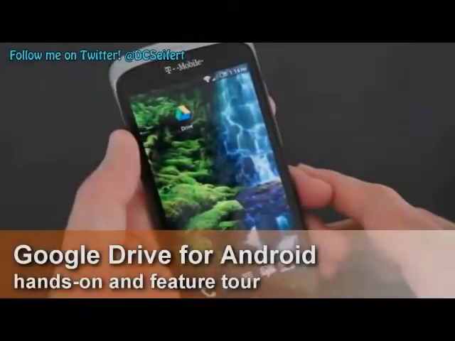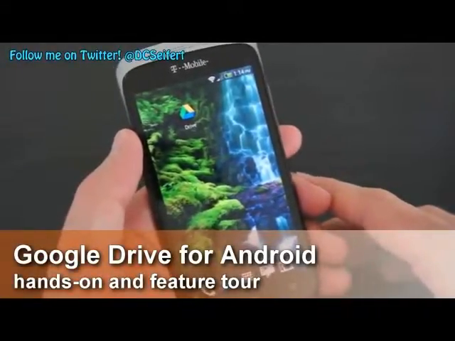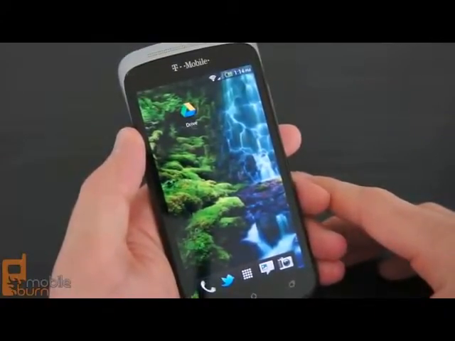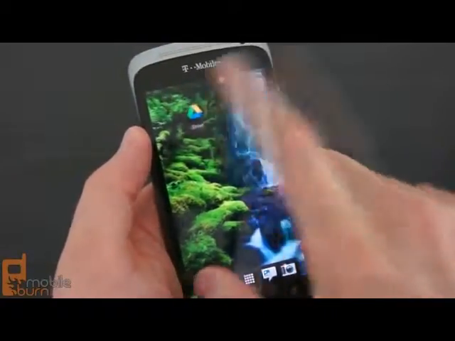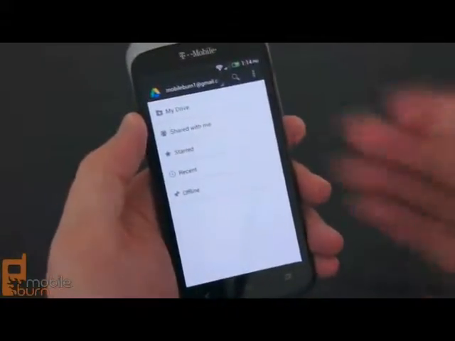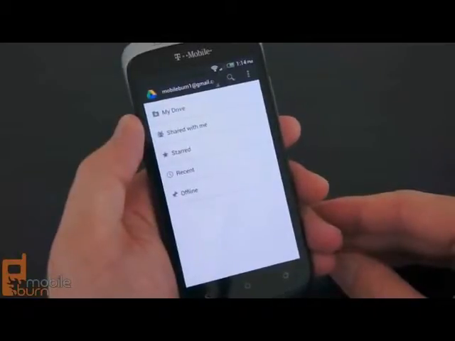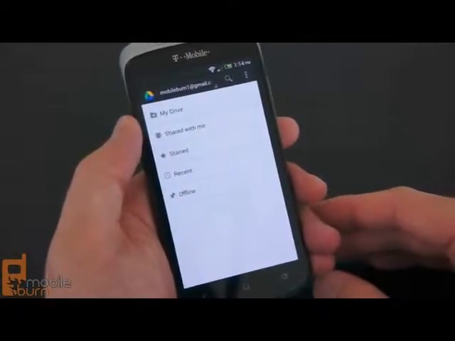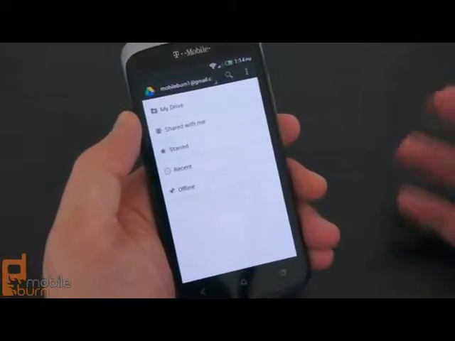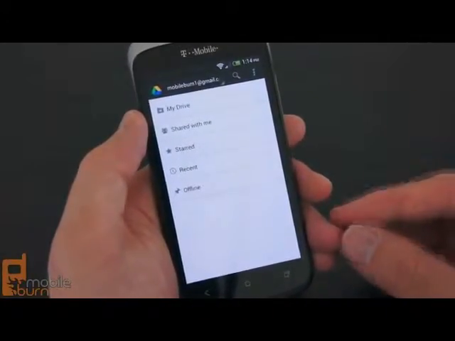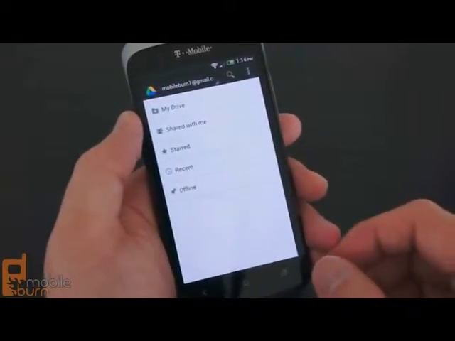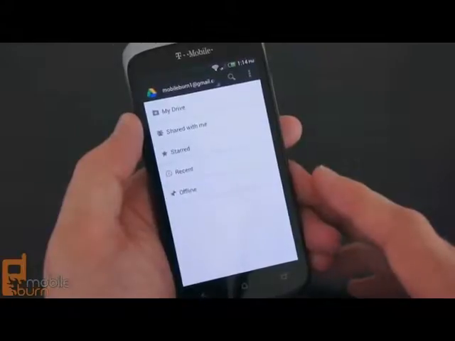Google Drive is the search giant's new cloud-based storage service that kind of competes with Dropbox and SkyDrive from Microsoft and a couple of other services that are already available. And it really is just kind of like an extension of the already existing Google Docs service. Now, associated with this new Google Drive service is the new Google Drive app for Android smartphones. And really, it's just, like I said, an extension of the existing Google Docs app. In fact, if you have Google Docs already installed on your Android phone, Google Drive is just an update for that, which then converts it to the Google Drive service.